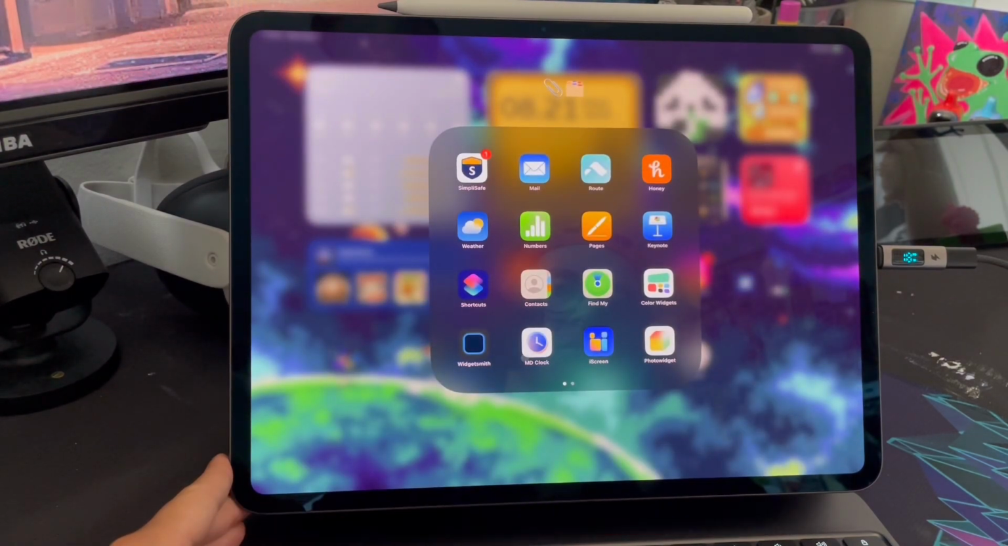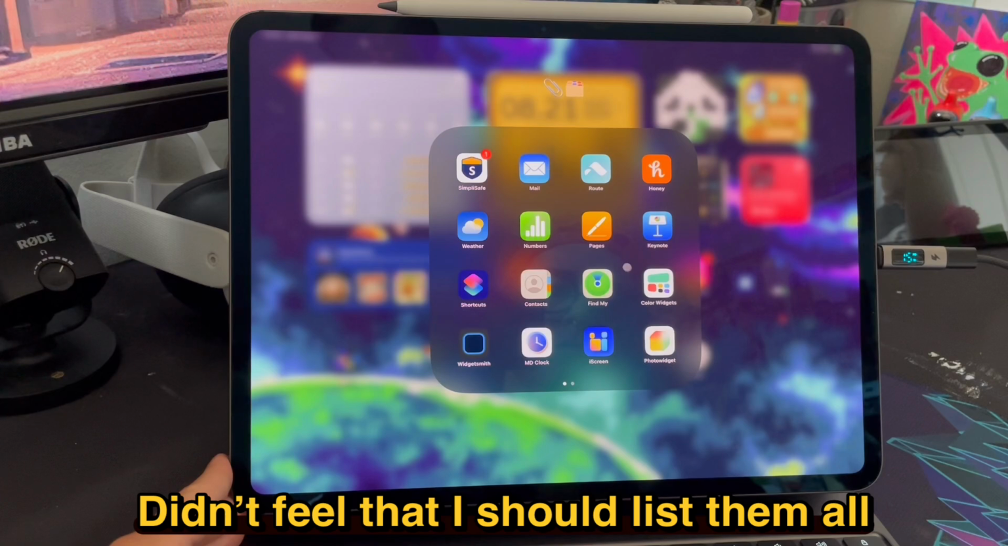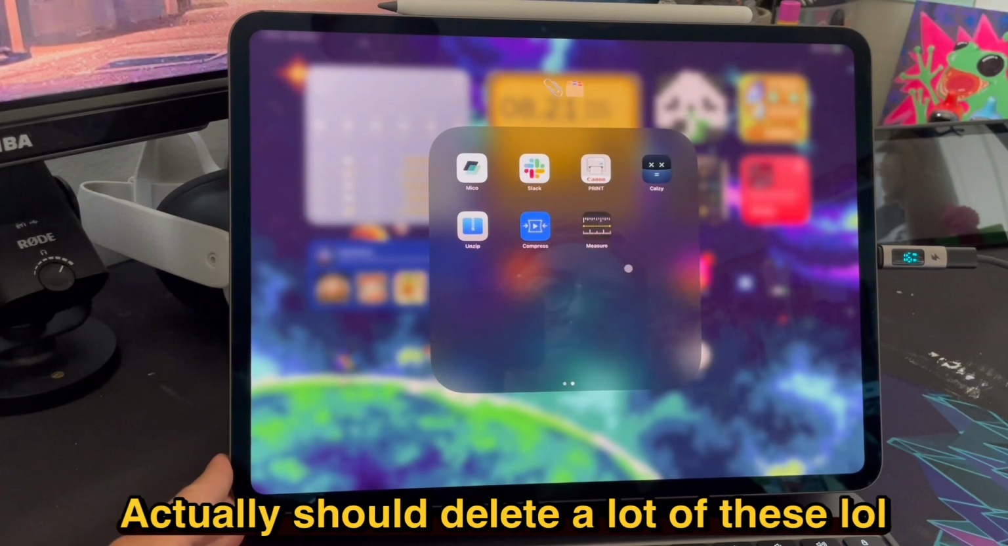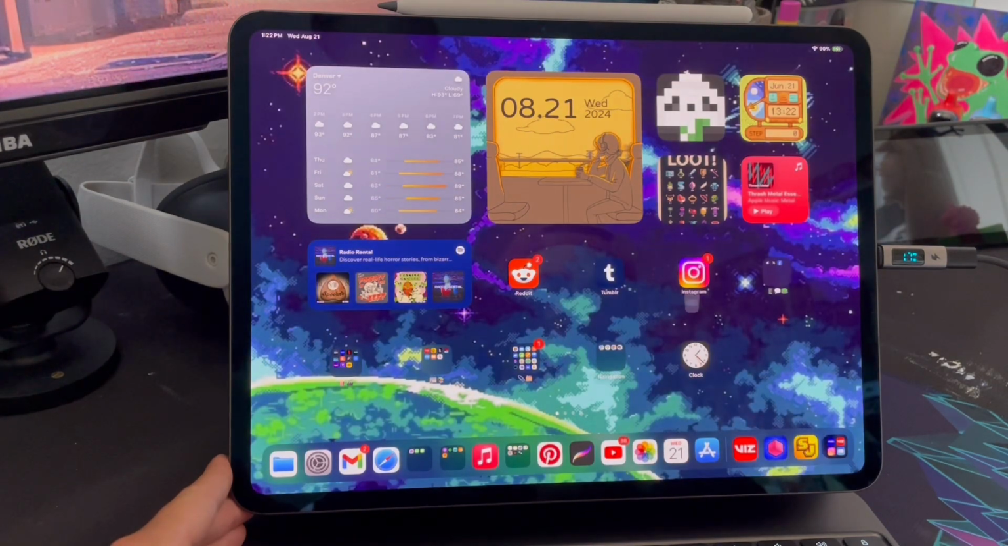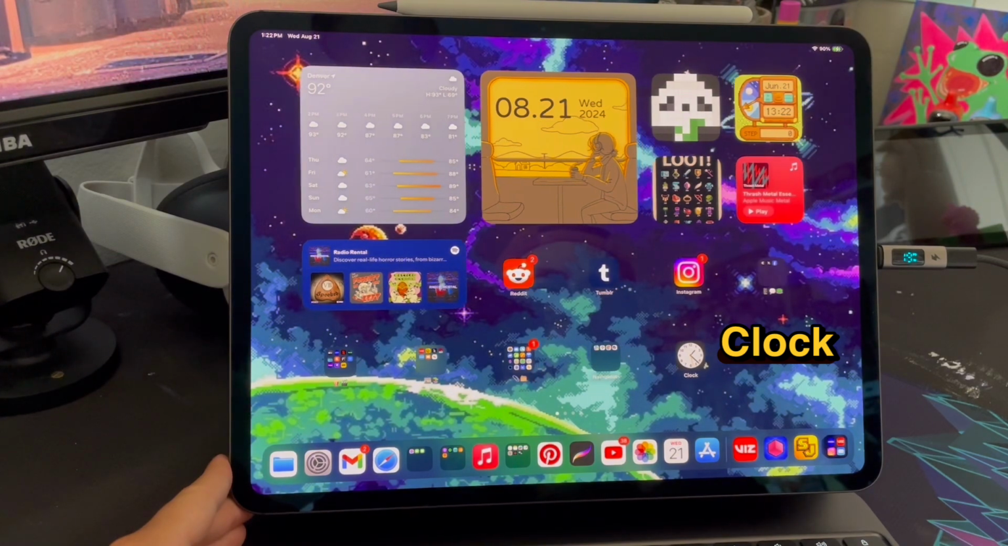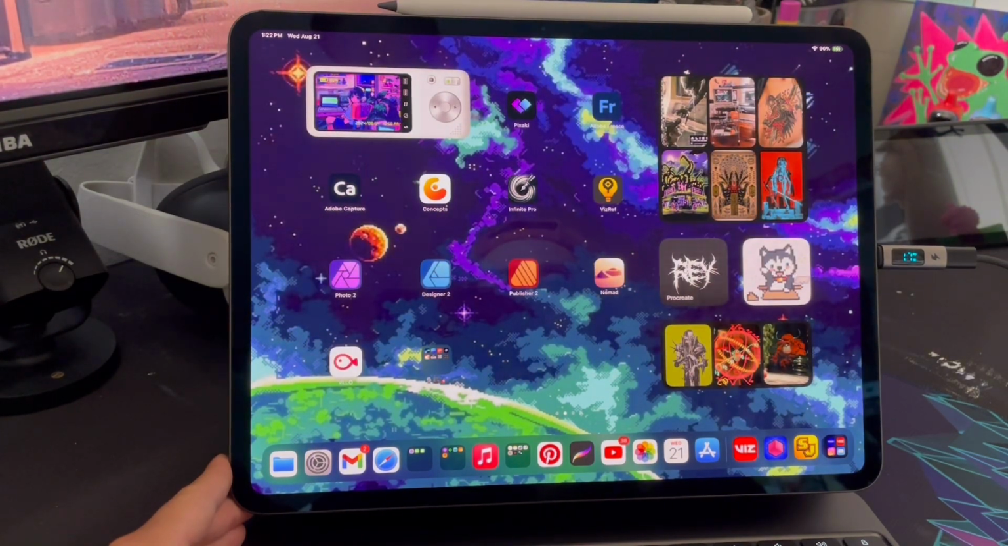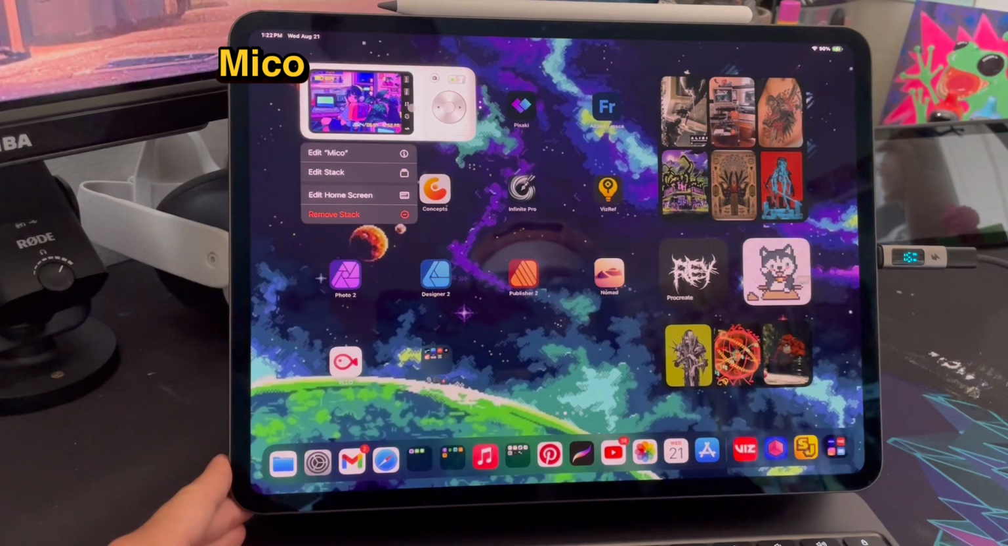I actually deleted a lot of these apps after this video. I think Pages is the only one I use, really, out of the Apple apps that comes on the iPad. Oh, and GarageBand. So yeah, this is my first page. Here's my second page, which is like my creative page.